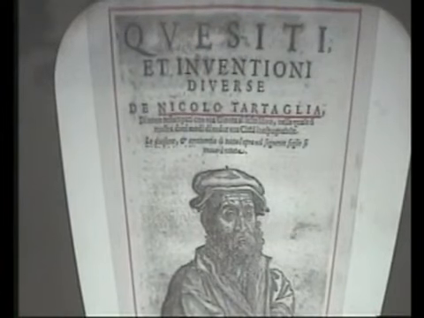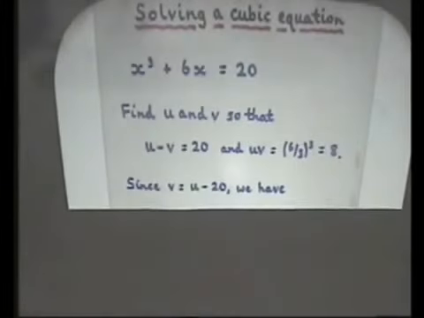In the 16th century, there were various mathematicians looking at cubic equations. No one had been able to make any progress until 1500, and then various people, including Tartaglia, that some of you may remember, managed to find a method for solving cubic equations. Let me show you his method for solving a certain type of equation, and I'll go through it quickly. If you don't follow it, it doesn't matter too much, but I just want to show you the sort of approach that he took.